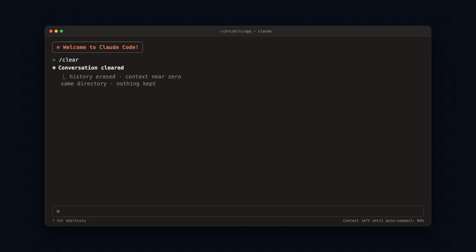Here's the result. The history is gone, context drops to near zero, and nothing is kept. No decisions, no file paths, no todos. We're still sitting in the same directory, but as far as Claude is concerned, this conversation never happened. That's the whole point. Now the contrast.